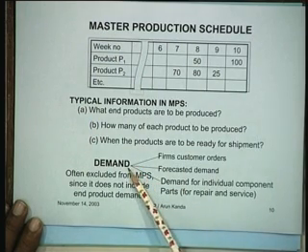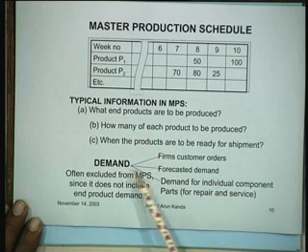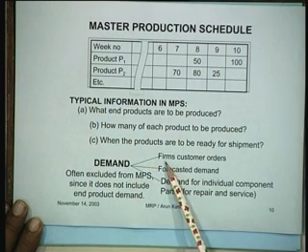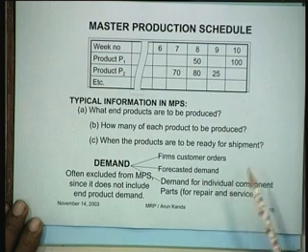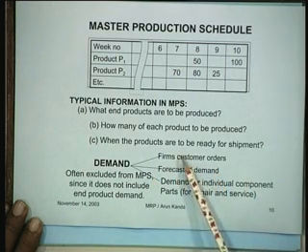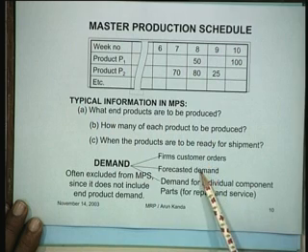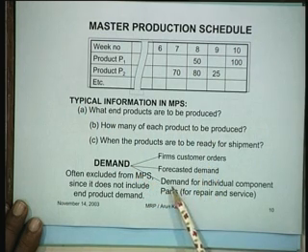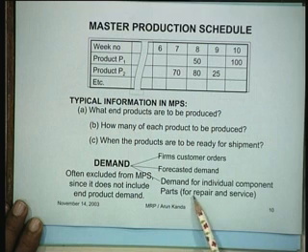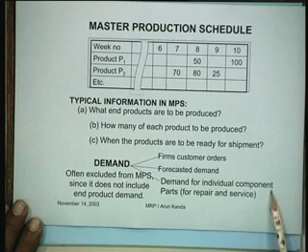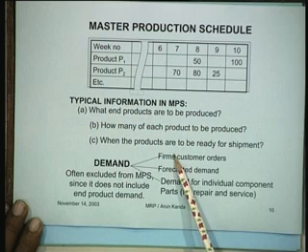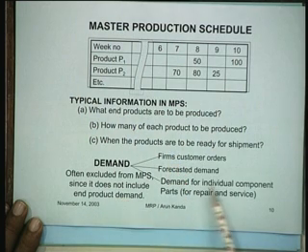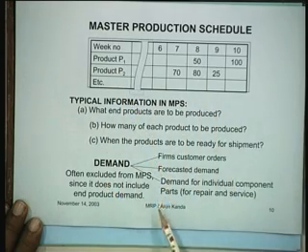When you talk about the demand, often demand will have, let's say, three components. It will have the firm's customer orders, which are part of the demand, and forecasted demand, which will be based on your forecasting system. The third thing that you typically have is demand for individual component parts for repair and service. Normally this component of demand is excluded from the master production schedule. So the master production schedule generally talks about only these two, right? But this could also be included, there is no problem, but typically when you are talking about a master production schedule, you have only these things.